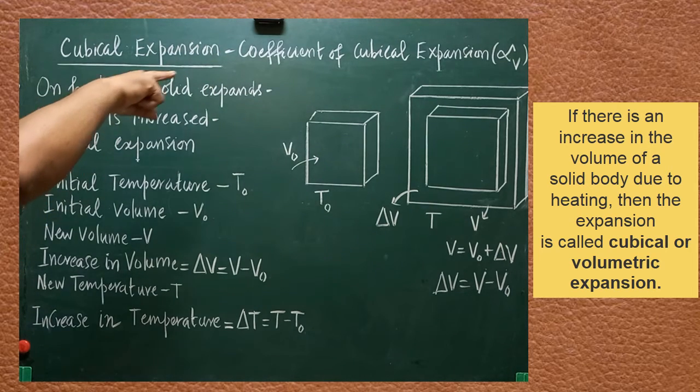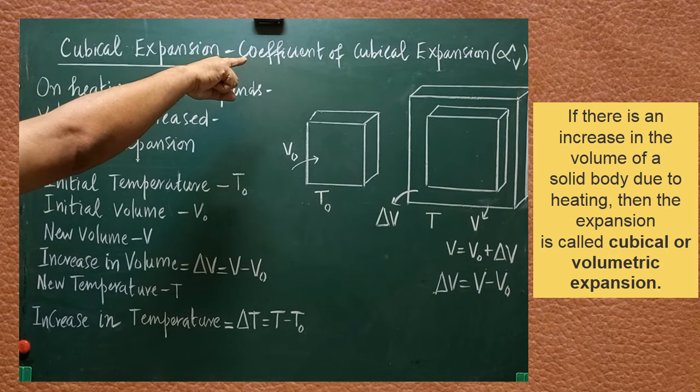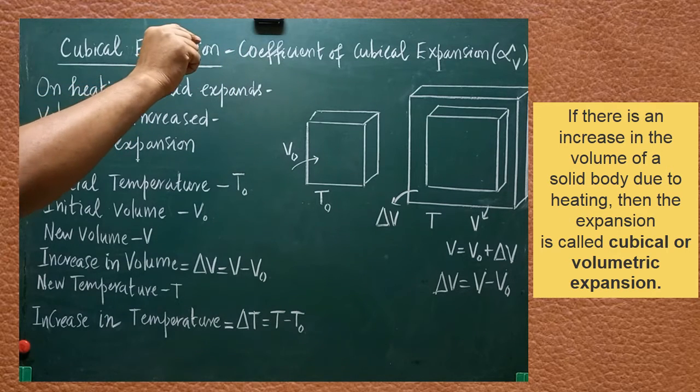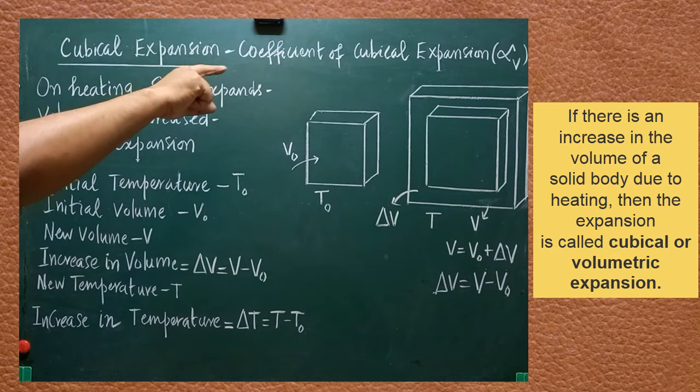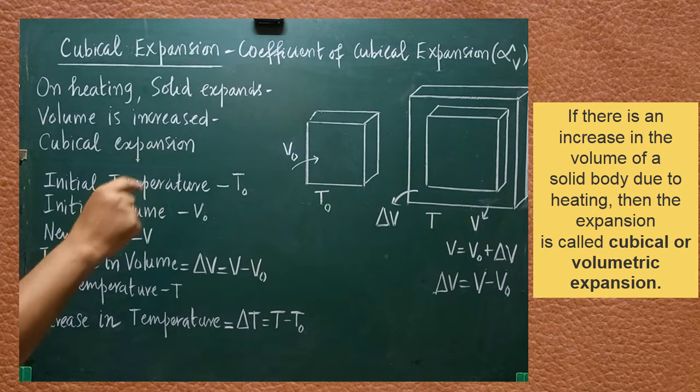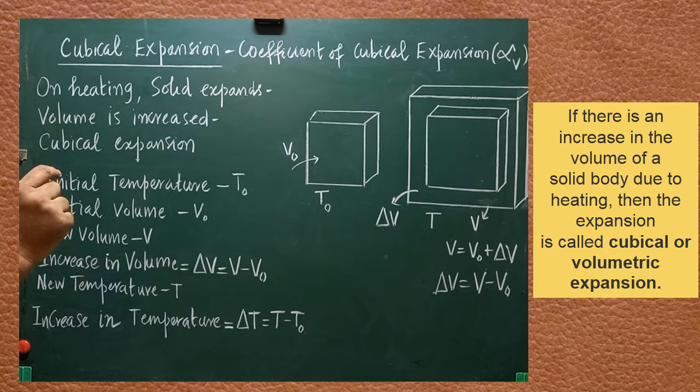You should know one thing: the coefficient of cubical expansion is a number, a physical quantity. With the help of the coefficient of cubical expansion, we are able to measure which solid expands more on heating and which solid expands less during heating.